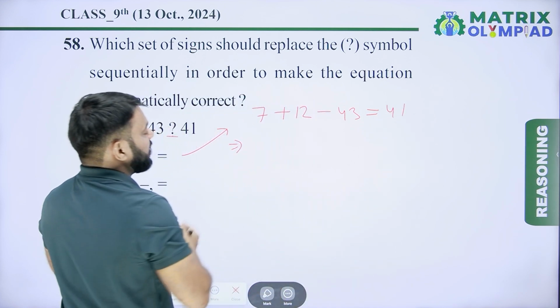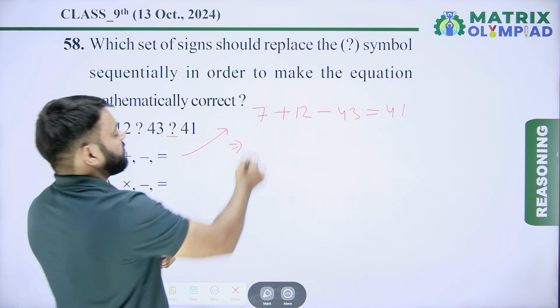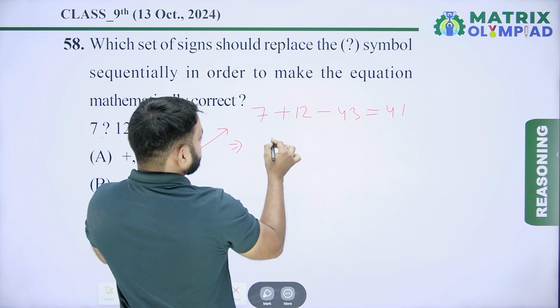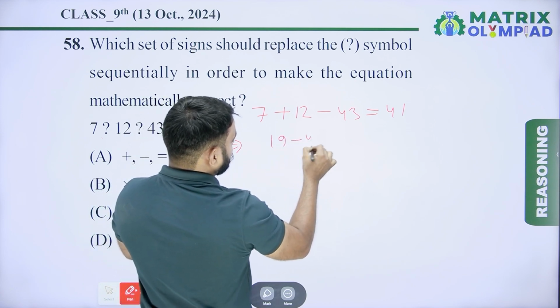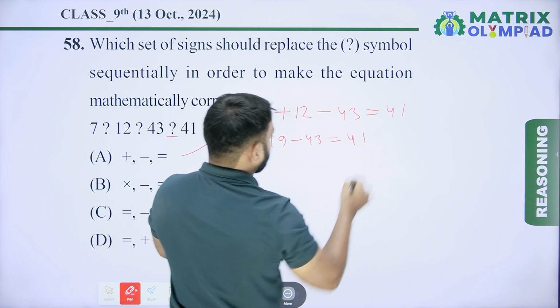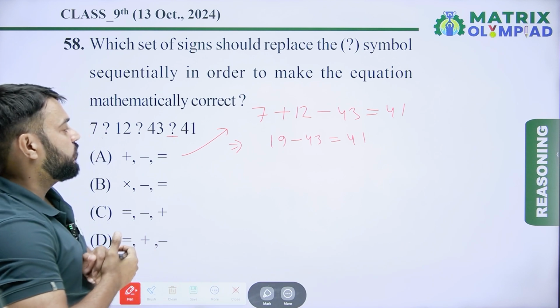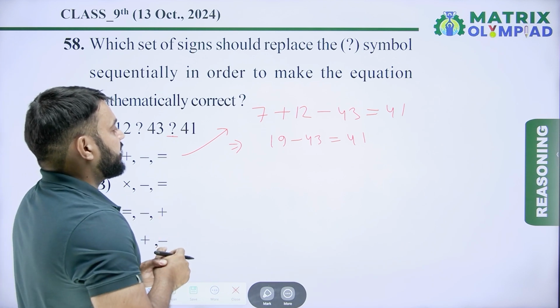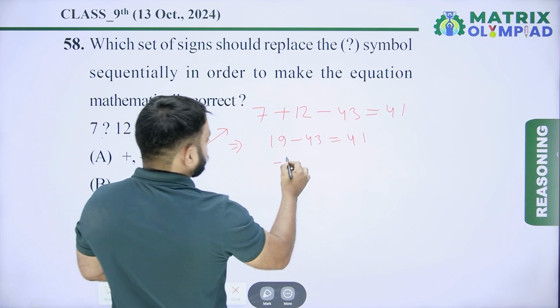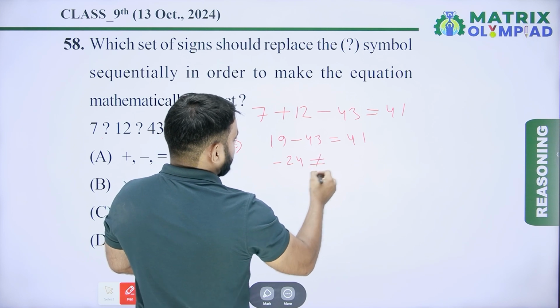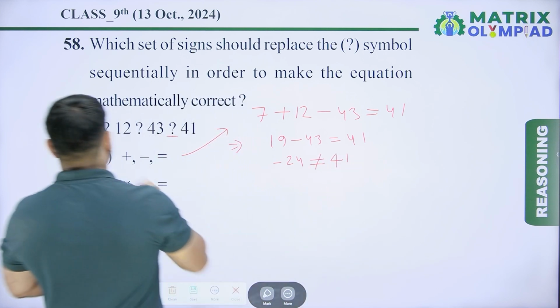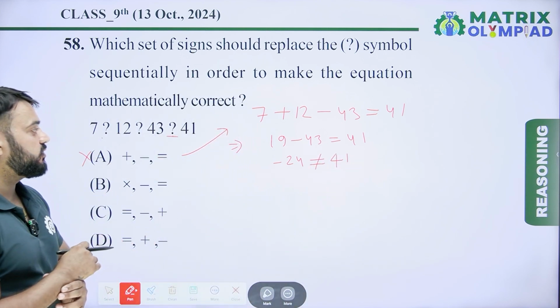So 7 plus 12 is 19, minus 43 is minus 24, never equals to 41. So option A is the incorrect option.